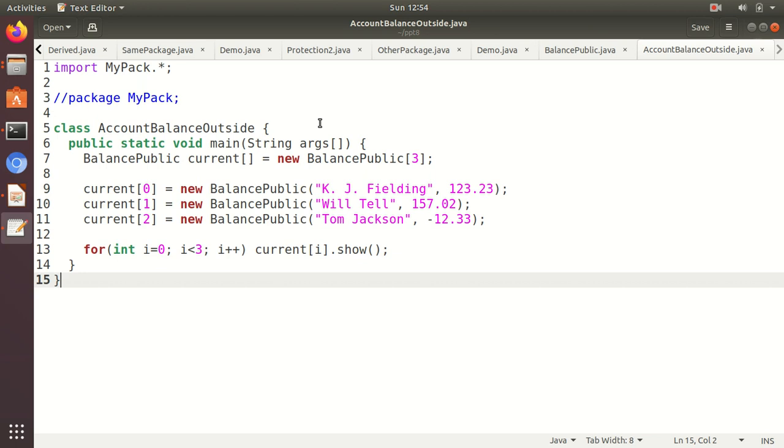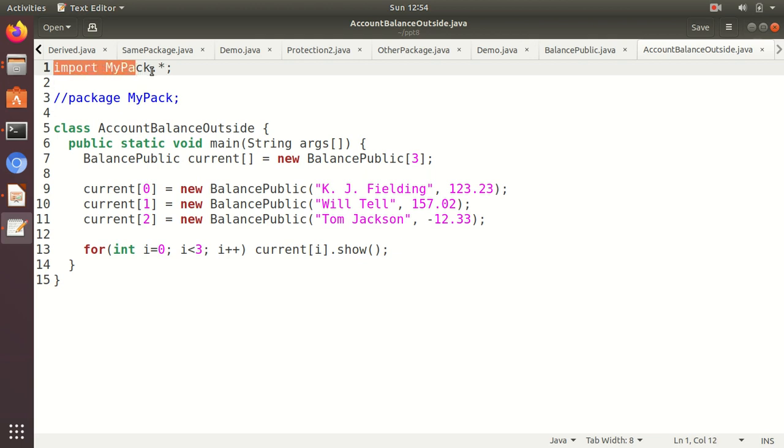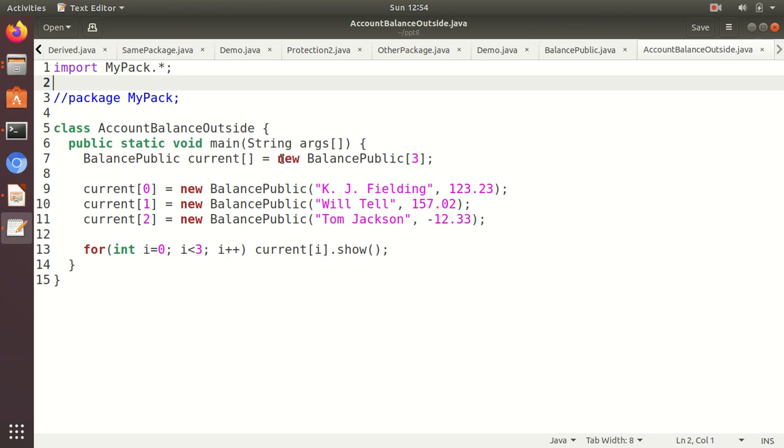But I want to use import. I don't want to use the package name, so I use the approach of importing here. Simply I write import mypack with all the classes. There is only one class, Balance, so it will import that class here. So I can now directly use the objects. I don't have to mention the package name here.